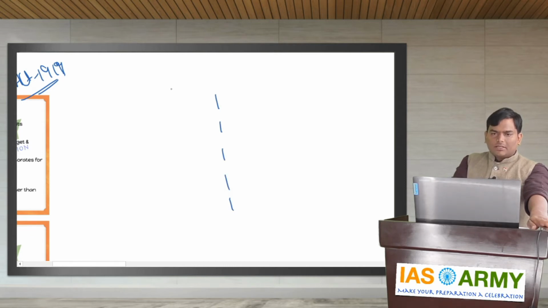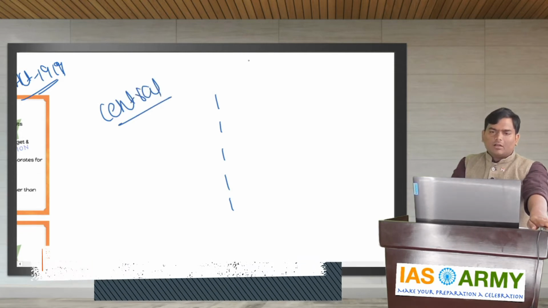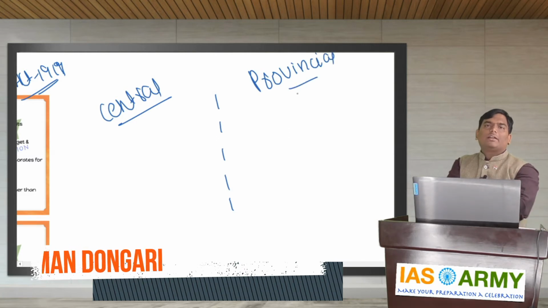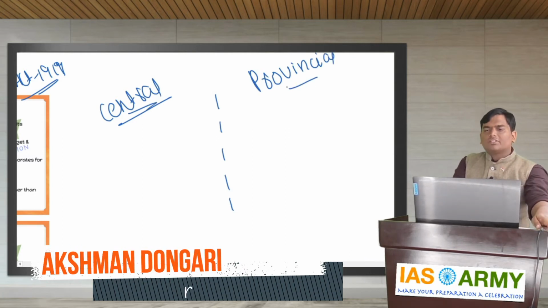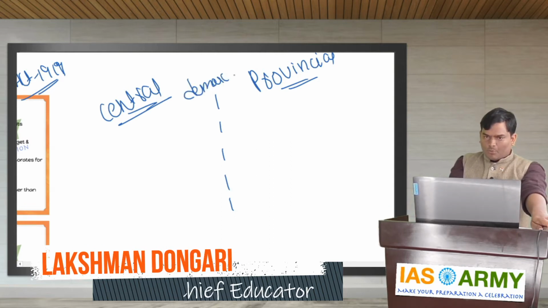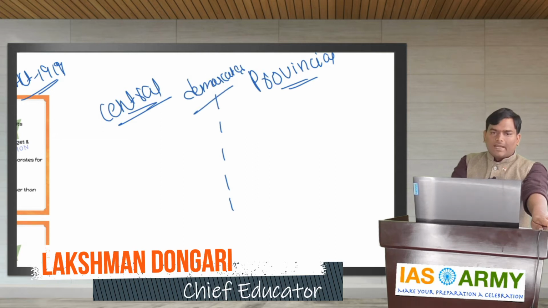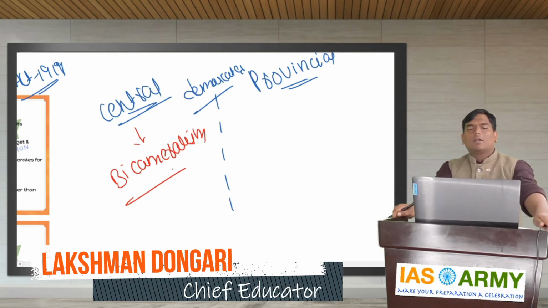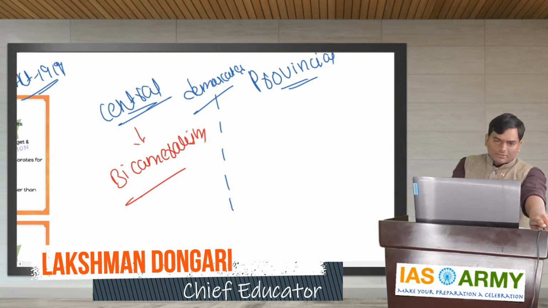First, it clearly demarcated the central and the provincial subjects. This is an important concept you need to remember. And at central level, it introduced bicameralism. What does bicameralism mean, sir? That is lower house and upper house.